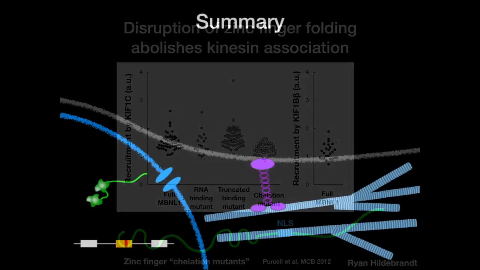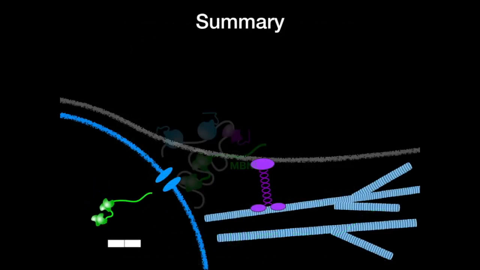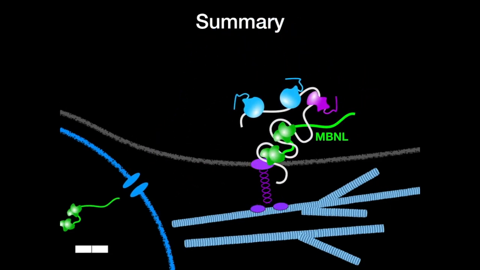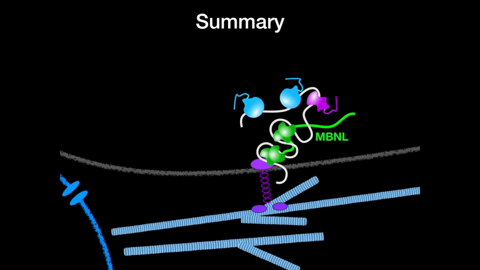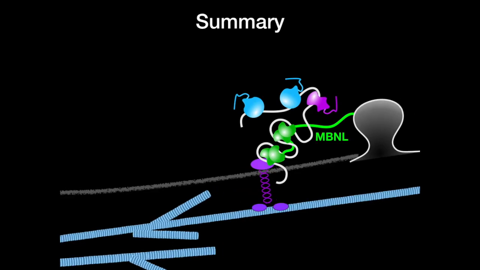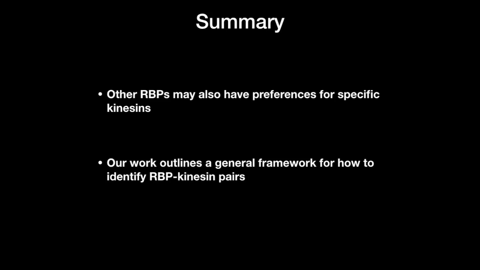So in summary, the muscleblind proteins regulate alternative splicing in the nucleus, and for cargoes that get exported out of the nucleus, they associate somehow with kinesin tails in a direct or an indirect manner, such that the kinesin tails can recruit them along microtubules to distal parts of the cell. These results suggest that other RNA binding proteins might also have specific preferences for certain kinesin tails. Our work then provides a general framework for how to identify these specificities and gets us closer to the goal of truly understanding how RNA cargoes are sorted in cells.